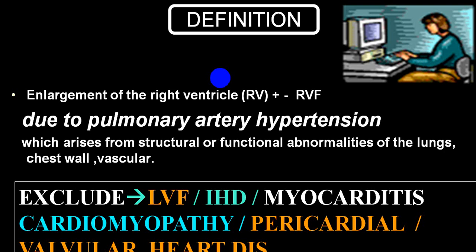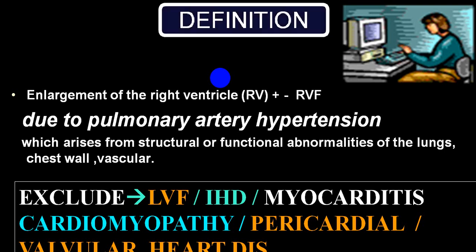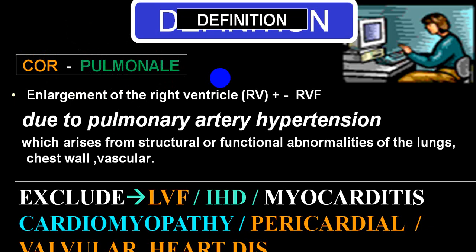It excludes LVF, ischemic heart disease, myocarditis, cardiomyopathy, pericardial disease and valvular heart disease. Meaning these changes in the right ventricle or right ventricular failure should not be due to any cardiac etiology like left ventricular failure, ischemic heart disease, myocarditis, cardiomyopathy, pericardial disease or valvular heart disease. That is called cor pulmonale.